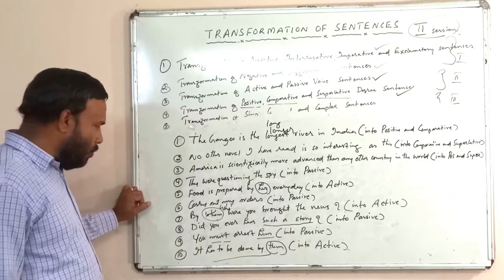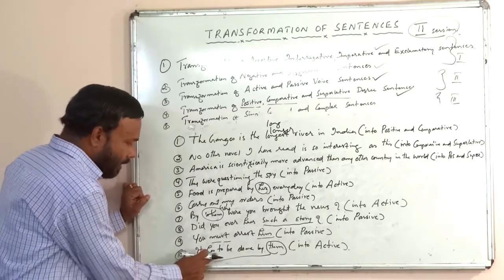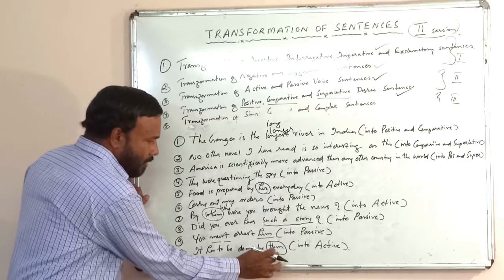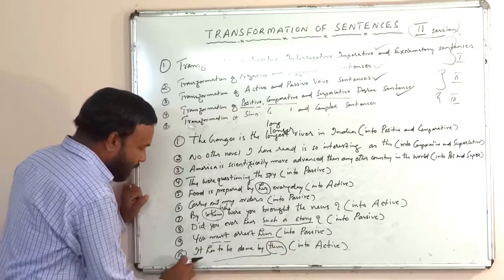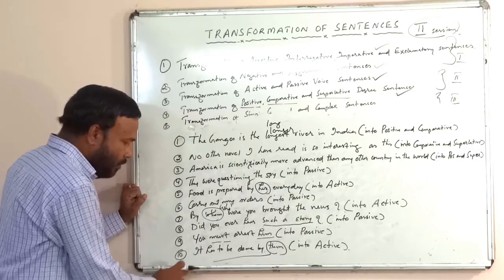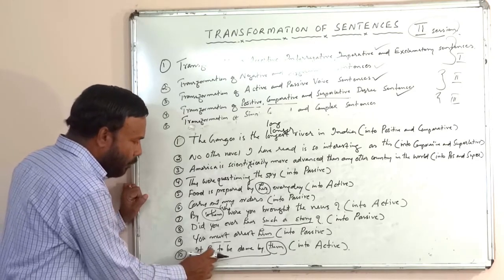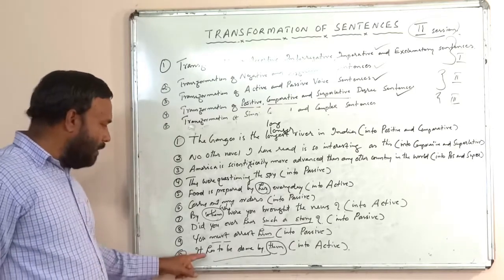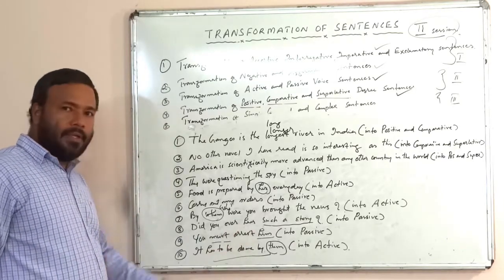Here have is used because the object is it. But this them will become they, and it will come as the subject, then they take have only. So they have to do it will become it has to be done by them.